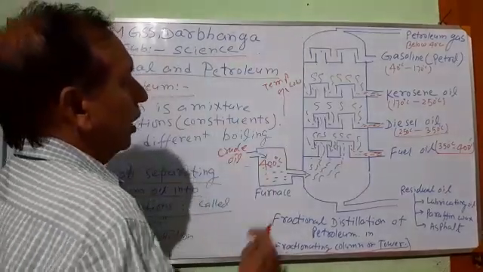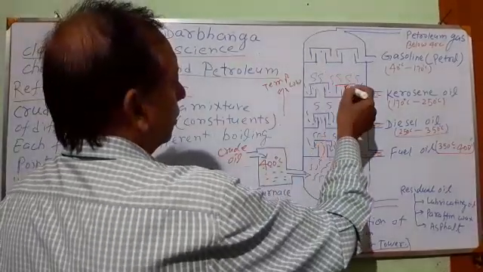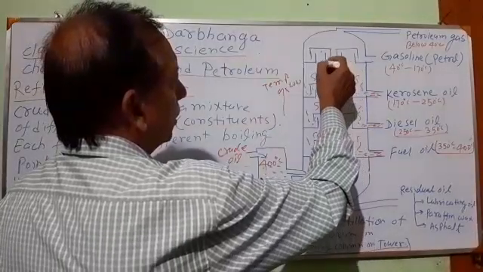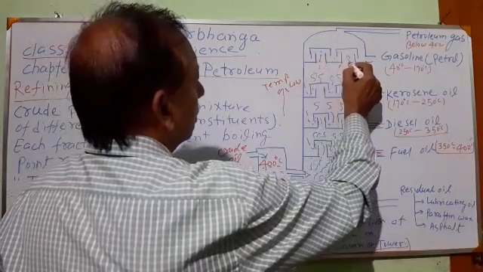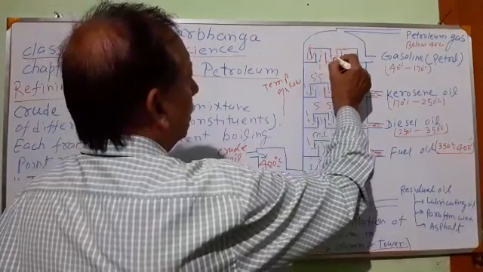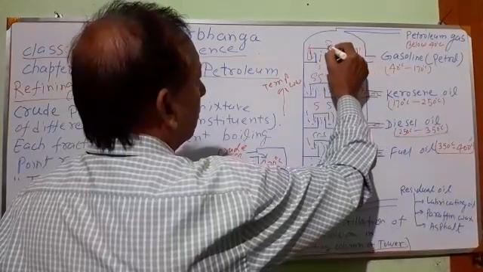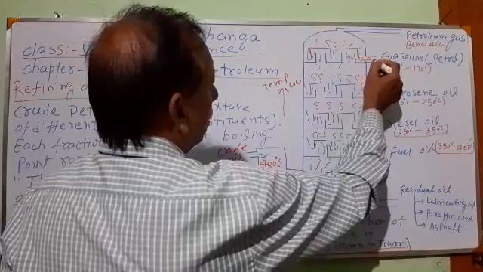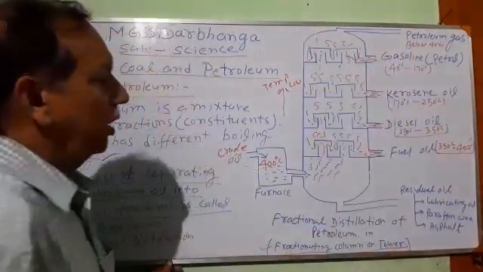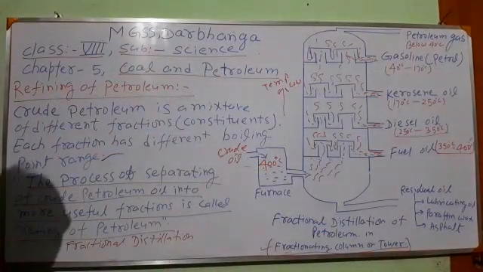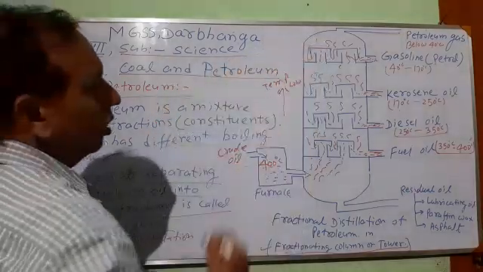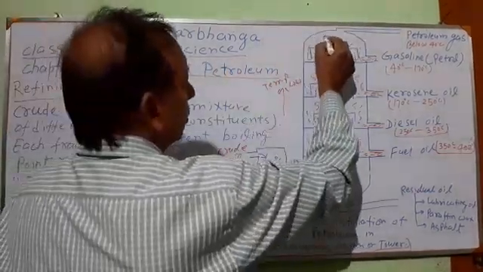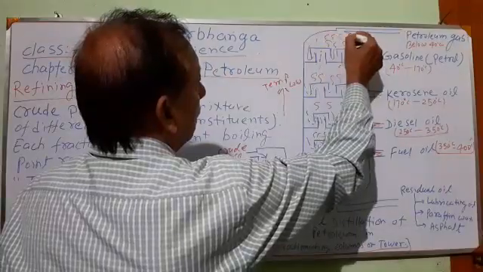Those vapors which have not condensed, which have not changed into liquid, come above. That vapor will come above. And at the last stage, what happens? A maximum amount of vapor condenses into liquid, and that is collected at this stage. At the top of the fractionating column, we see some vapor has still not condensed.